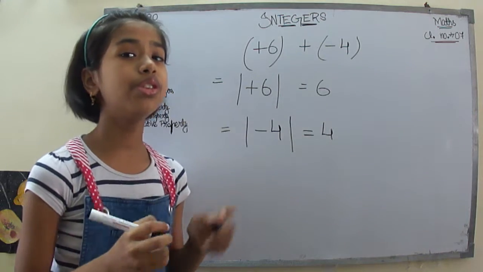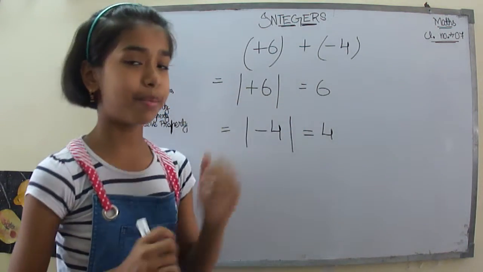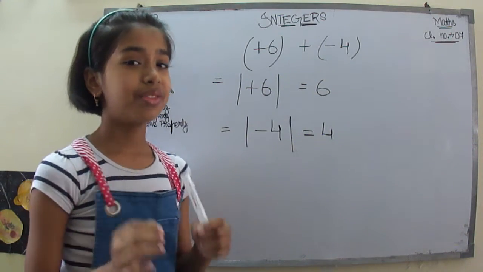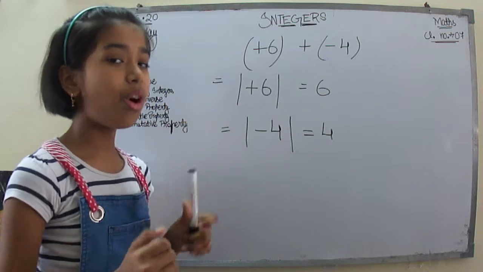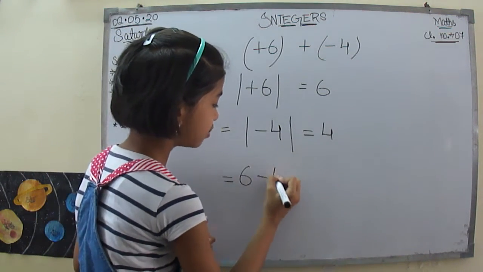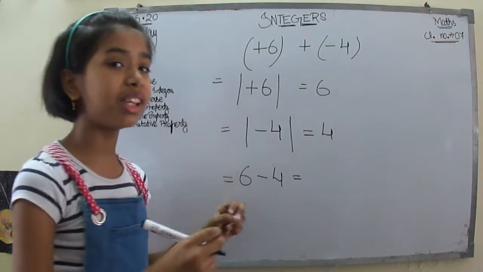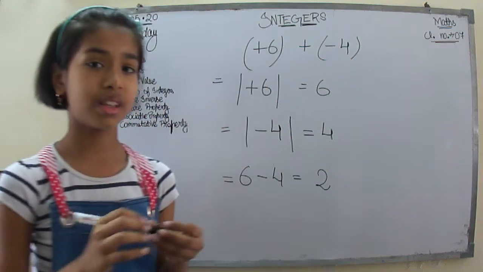Now what you have to do is find the difference of these numbers. Firstly, you have to find the difference of the absolute values. That simply means 6 minus 4. That gives me 2. So I now have 2 here.